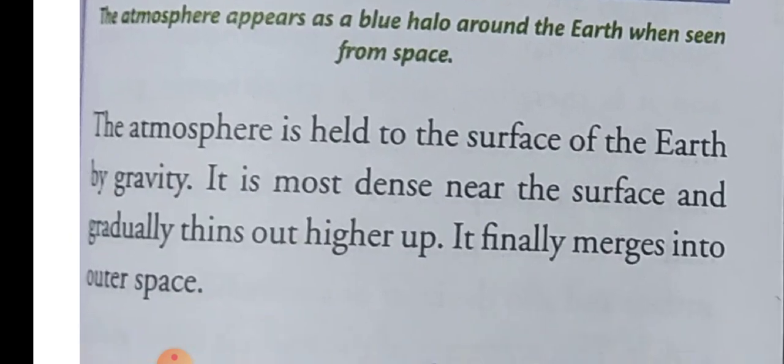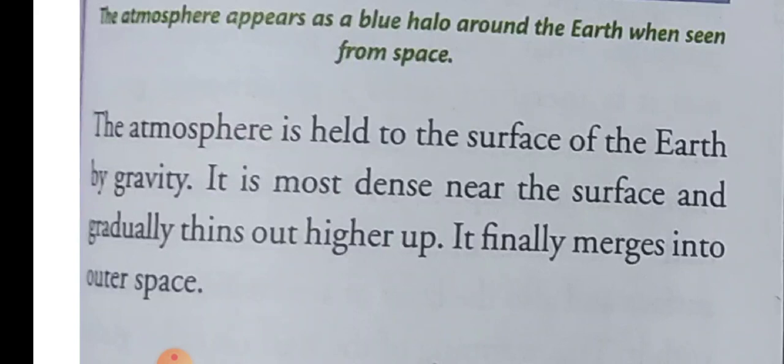The atmosphere is held to the surface of the earth by gravity. What is the meaning of gravity? Gravity means the force with which the earth pulls things.